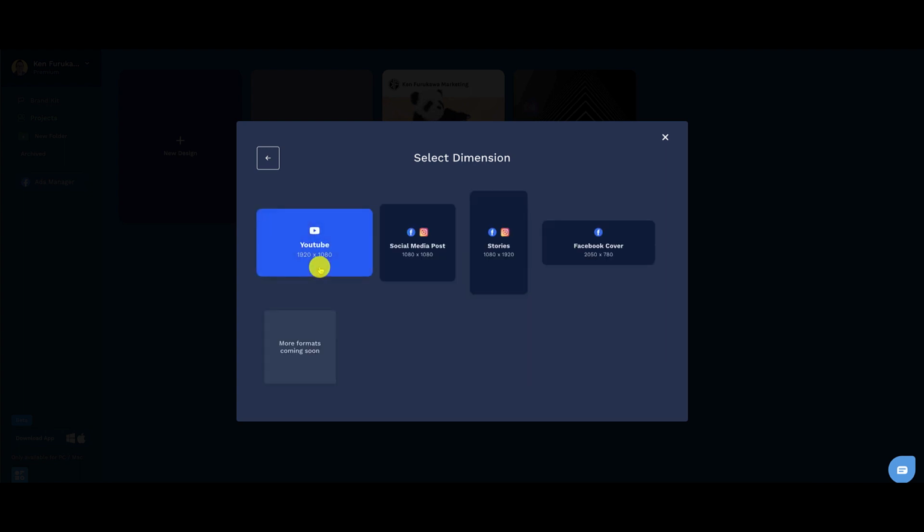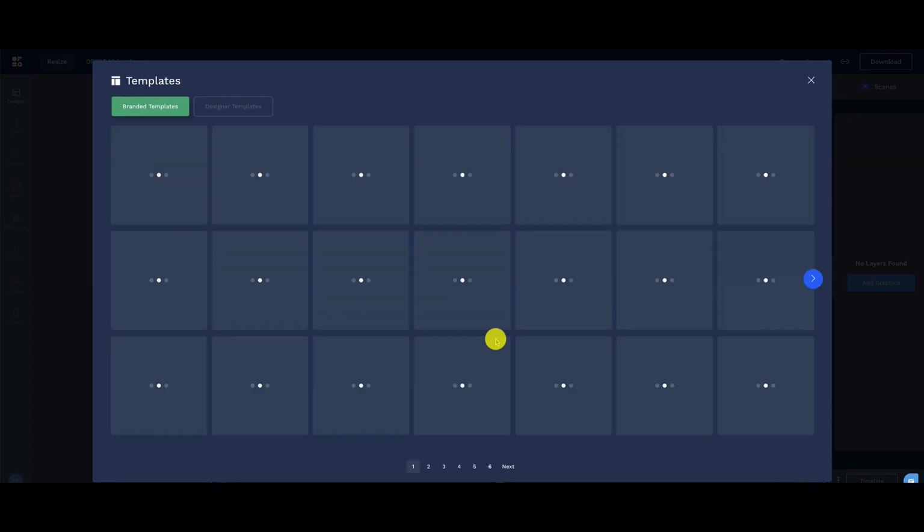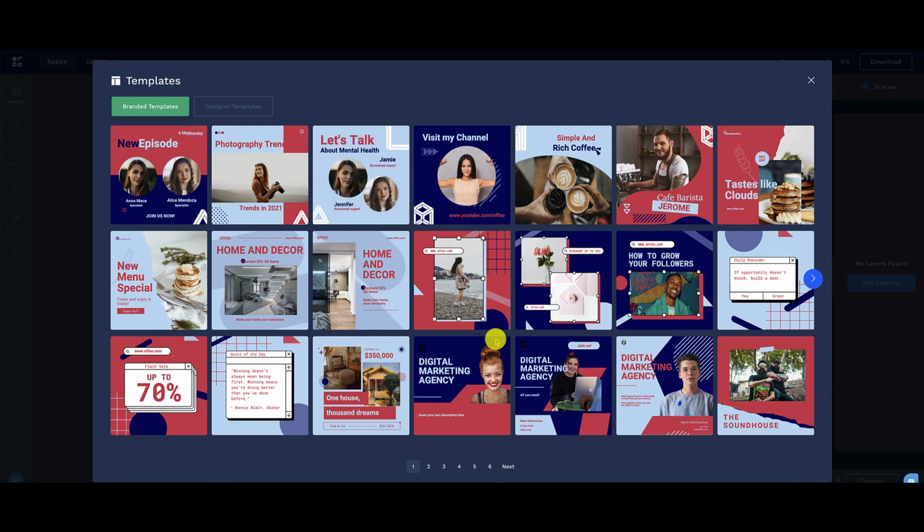Brand designs are pretty cool because from here, let's go with YouTube, here's social media posts, stories, and Facebook cover. This is going to take the information that we inputted into the brand kit. So if I go into a social media post, let's say I want to do something for Facebook, what it's going to do is pull the colors and the text and the style into these templates. And you're going to see as this pops up, how everything is done for you. Look at that. So talk about consistency in your branding.